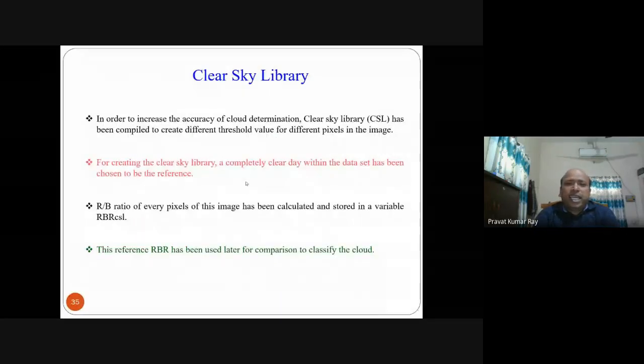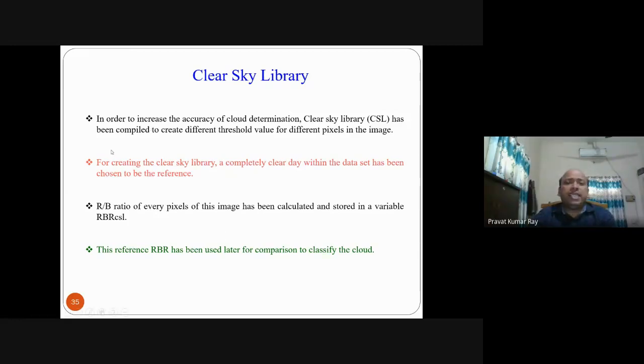In order to increase the accuracy of cloud determination, a clear sky library has been compiled to create different threshold values. On a clear day, you take all the image pixels, and they can act as a reference. That is the clear sky library: all the image pixels on a clear day, where no cloud is there, act as a reference.